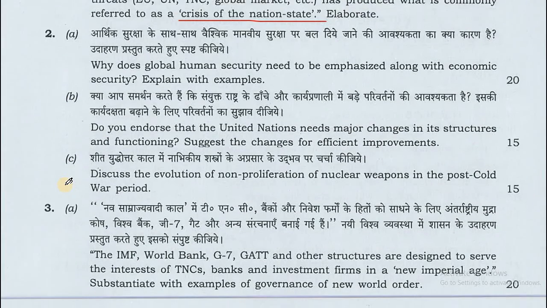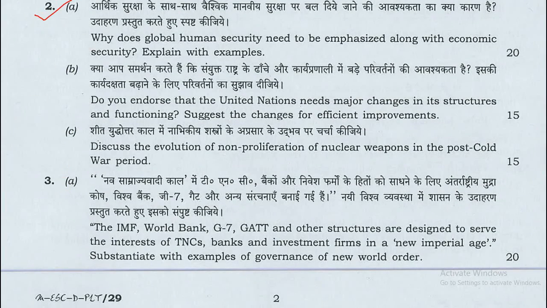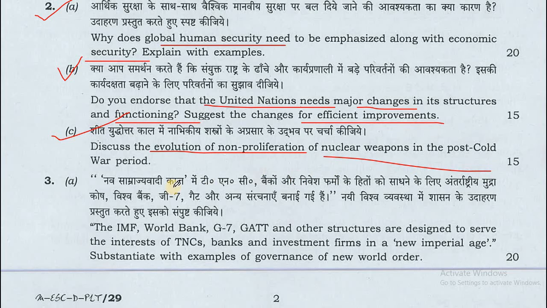Now question number 2. A. Why does global human security need to be emphasized along with economic security? Explain with examples. 2B. Do you endorse that the United Nations needs major changes in its structure and functioning? Suggest the changes for efficient improvement. C. Discuss the evolution of non-proliferation of nuclear weapons in the post-Cold War period.